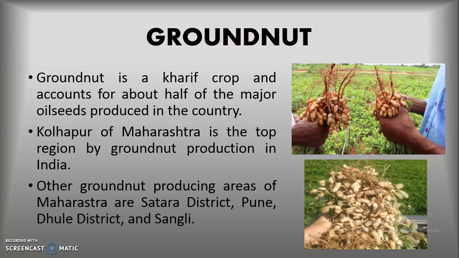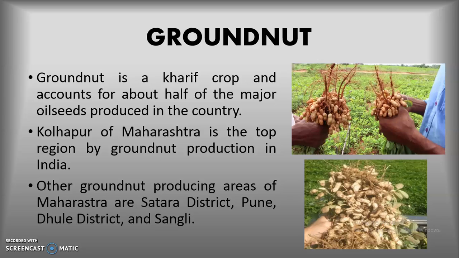Then groundnut. Groundnut is a kharif crop and it accounts for about half of the major oilseeds produced in India. So what are oilseeds? The seeds from which oils are produced, like mustard, sunflower, etc. So groundnut occupies 50% of the total oilseed produced in the country.